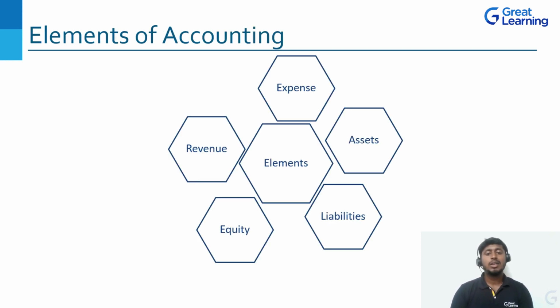So in accounting, we have these 5 elements. We'll discuss them one by one. First one, assets. With these assets, the company or the business or the organization is going to invest for the purpose of future profit, whether it may be purchased for full cash or on hire purchase or for any other things. Okay.